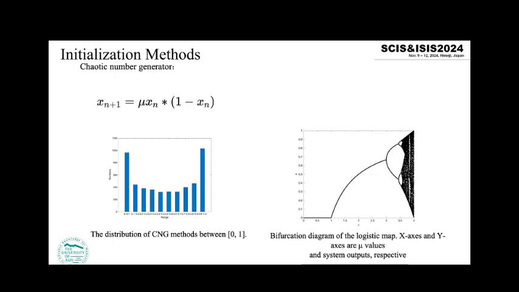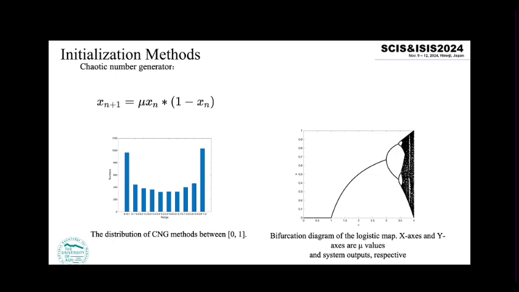Second is the chaotic number generator. It uses a one-dimensional chaotic model, the logistic mapping. This is the equation for the logistic mapping. When mu is 4, the logistic mapping is chaotic, and the sequence generated by this model is ergodic and random.